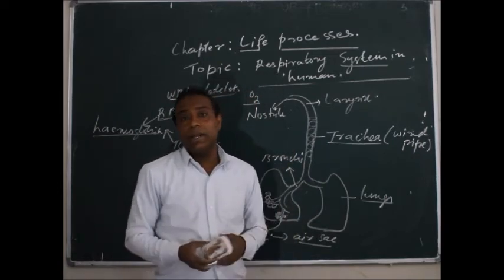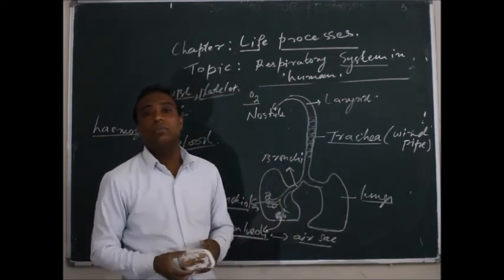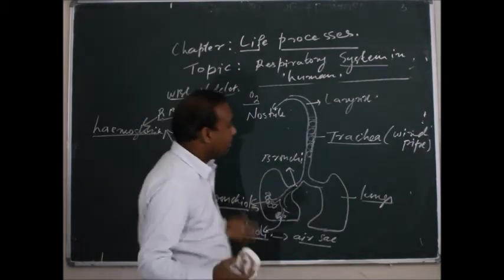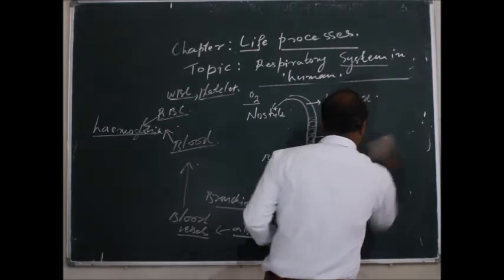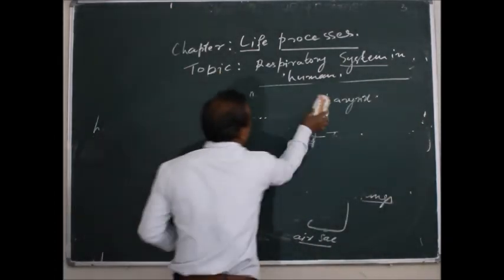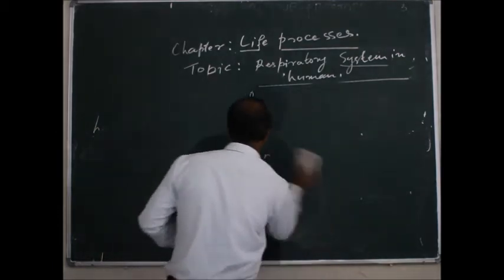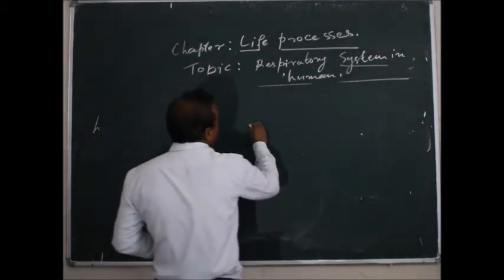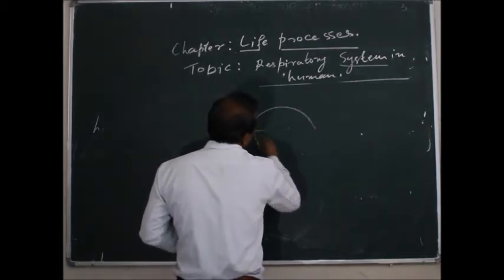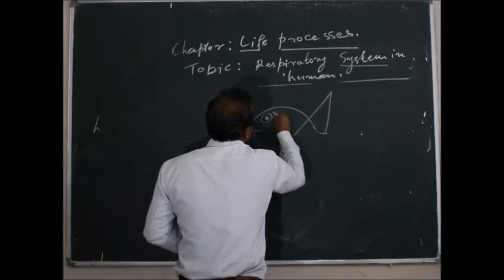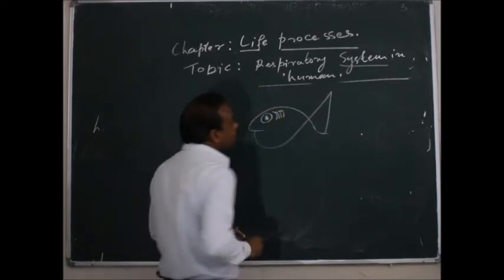Now how do aquatic organisms breathe, or how does respiration take place in them? Let's take the example of the fish. Suppose this is your fish, and in the fish the gills are present.